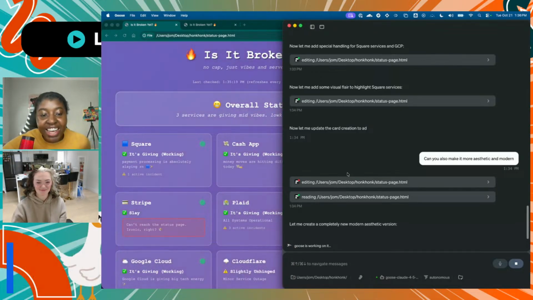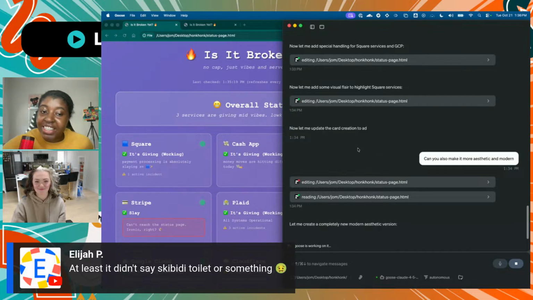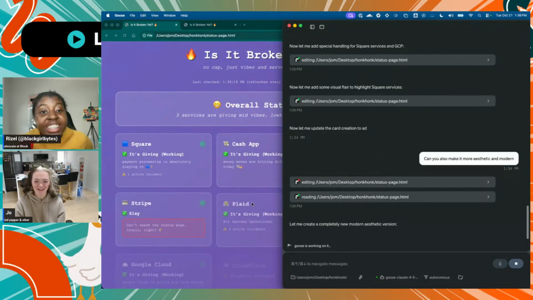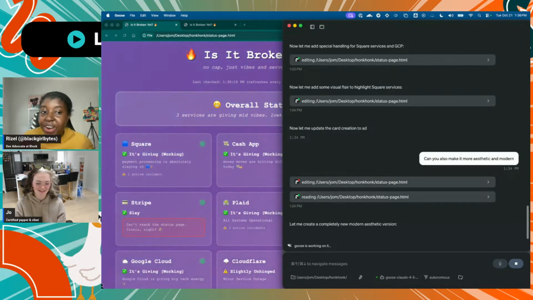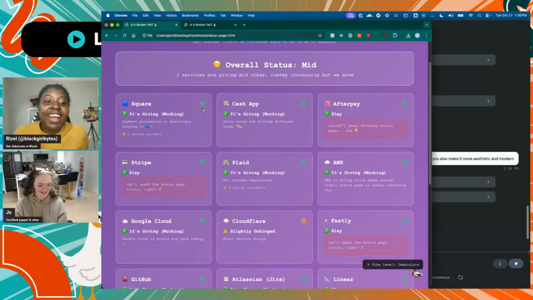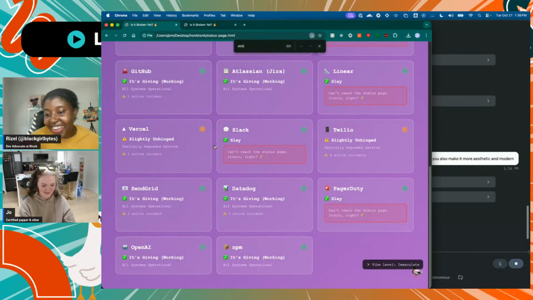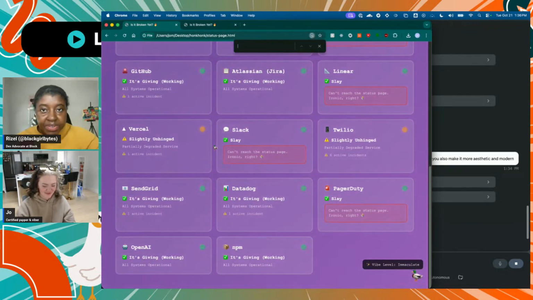John said slay, and Elijah said, at least it didn't say skibidi toilet or something. Or six, it should say 6'7". I know all the kids are saying that. Yep. I'm checking if it didn't say it. No, it didn't. Okay, good.